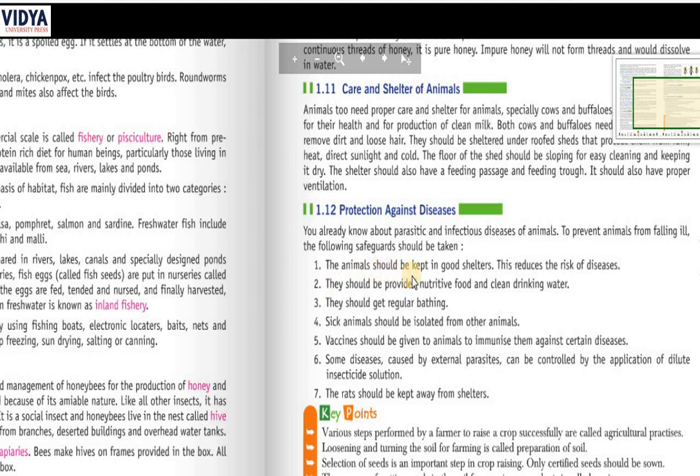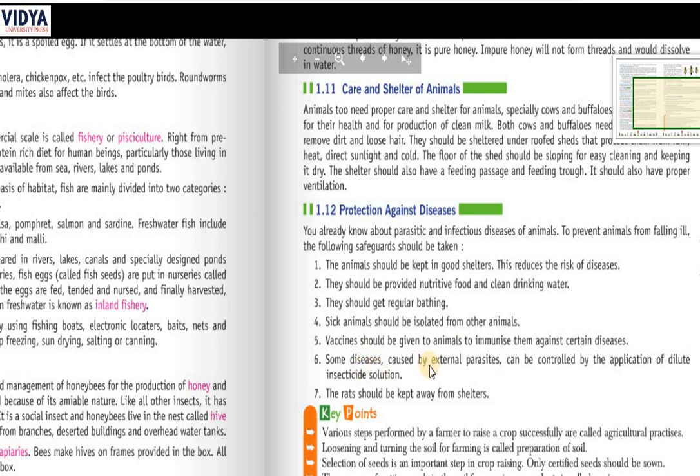The animals should be kept in good shelters. This reduces the risk of diseases. They should be provided nutritive food and clean drinking water. They should get regular bathing. Sick animals should be isolated from other animals. Vaccines should be given to the animals to immunize them against certain diseases.